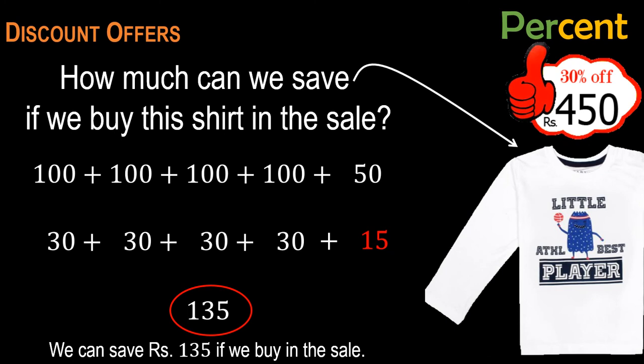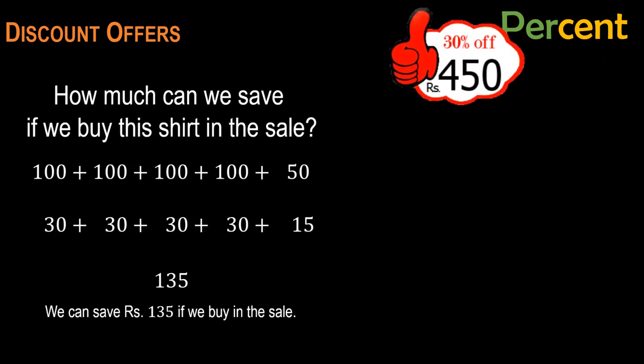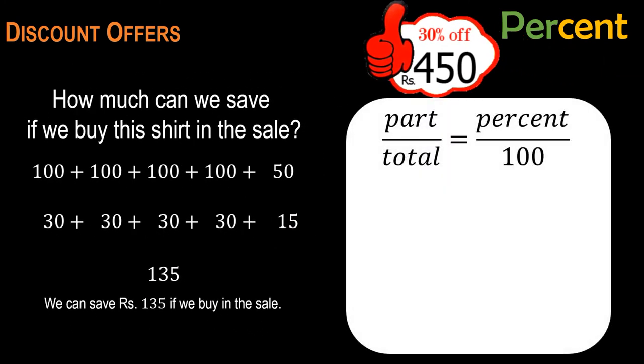What we normally do is solve the problems using the equation we just generalized, part divided by total equals percent divided by 100. So now I am going to use the same equation and solve this problem. Let's put in the values. Starting with part, which means the discounted amount, what out of the total I am going to save.